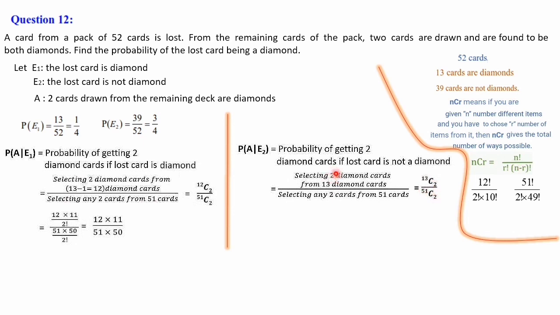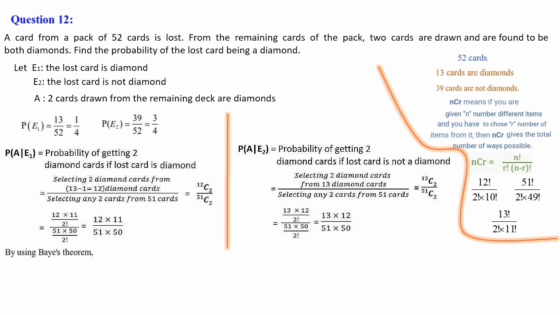So here 2 items we have to choose from 13 items in 13C2 different ways. And here 2 items we have to choose from 51 total cards. That means 51C2 different ways. The same calculation, only 13C2 means 13 factorial divided by 2 factorial into 11 factorial. Product of numbers from 1 to 11 will be cancelled from the numerator and denominator. In the numerator there is balance only 12 and 13. That is 12 into 13 divided by 2 factorial, divided by denominator 51C2 we have calculated here 51 into 50 by 2 factorial. So 2 factorial we can cancel in the numerator and denominator. So 13 into 12 divided by 51 into 50.